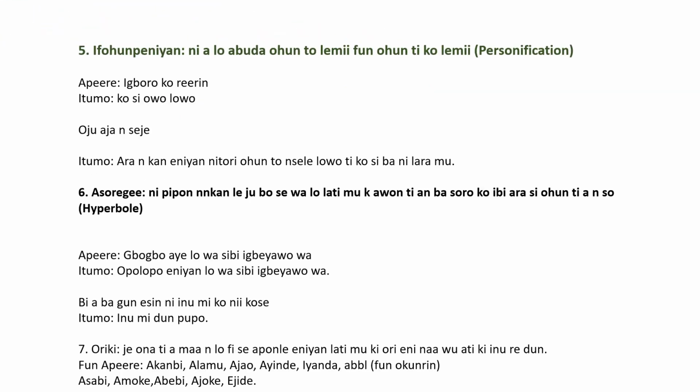The next one we shall talk about is Ifohunpeniyan. Say it after me. Ifohunpeniyan simply means personification. Ni kí a lo àbùdá ohun tó lẹ́mìí fún ohun tí kò lẹ́mìí.